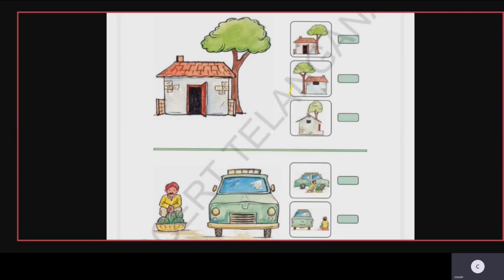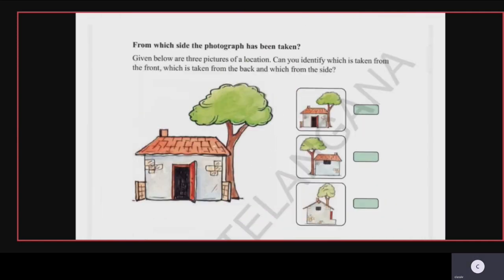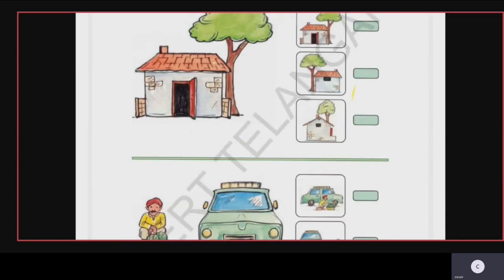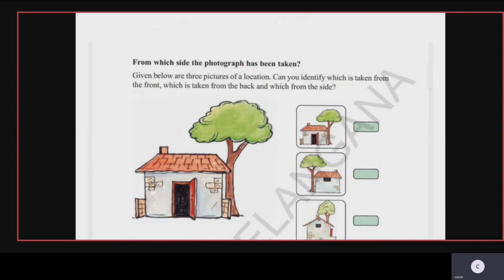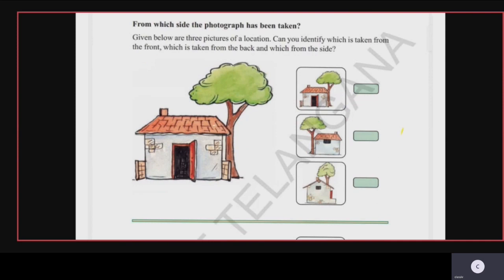So the next question, children. The next one, from which side the photograph was taken, on page number 10. You can see the photograph of a house and a tree taken there. Given below are three pictures of a location. Can you identify which is taken from the front, which is taken from the back, and which from the side? So here we have three options, children. We have to differentiate the views and write it in the boxes.